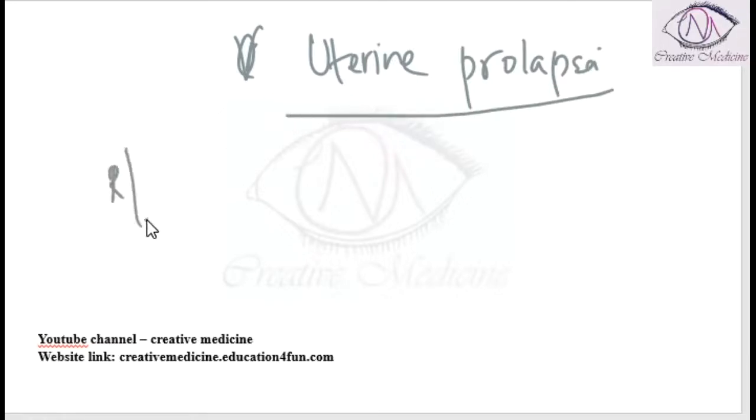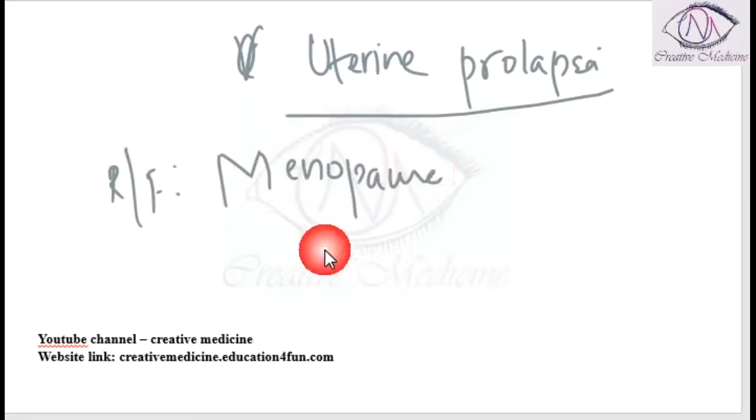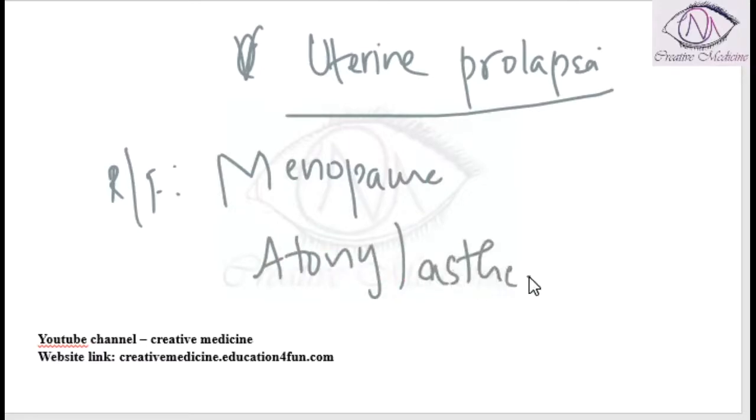1. Menopause. In menopause, there is atony of uterus and there is asthenia of uterus. This atony of uterus and asthenia of uterus weakens the support of uterus, thus resulting in prolapse.